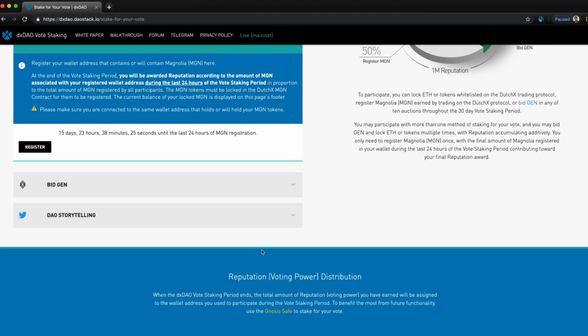The Magnolia tokens are locked in the DutchX Magnolia contract by default and must be locked to be registered. Then, once they have been locked, the counting is done automatically for you during the last 24 hours of the vote staking period. So be sure to have the amount of Magnolia you want registered in your wallet during these final 24 hours for them to count toward your total reputation.